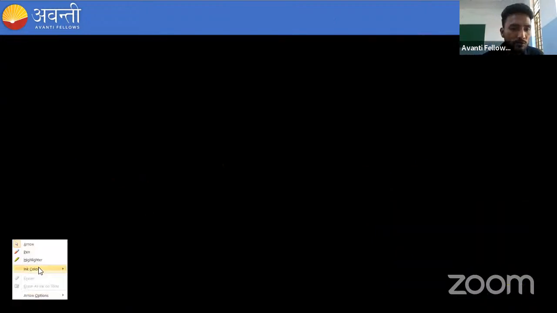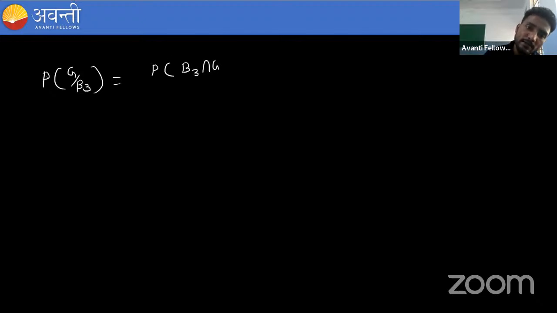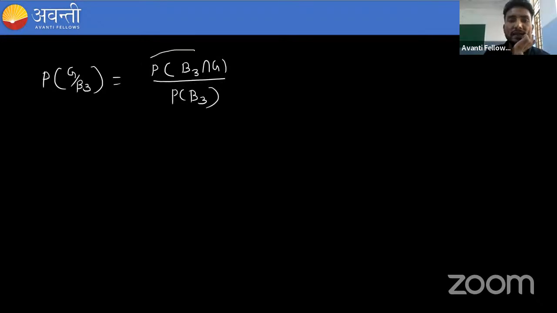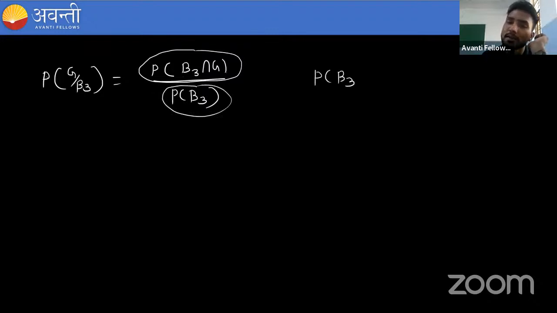So if we are using this formula, I will simply write P(G given B3) is equal to P(B3 intersection G) divided by P(B3). Now we need to find this one because both should happen at the same time. We have PB3 already, and PB3 is given as 4 by 10.